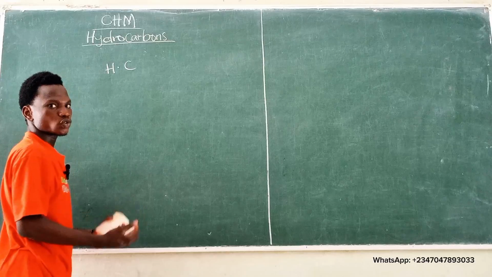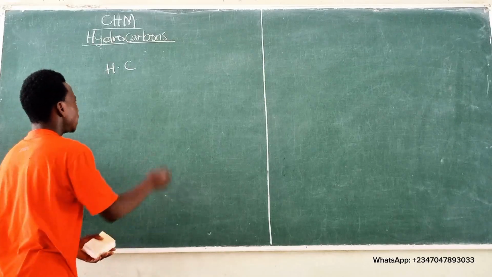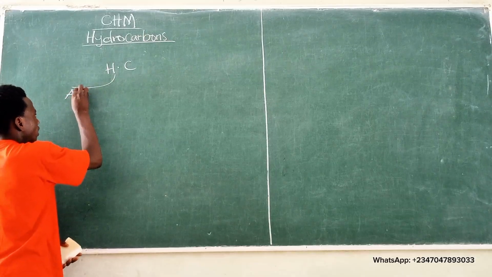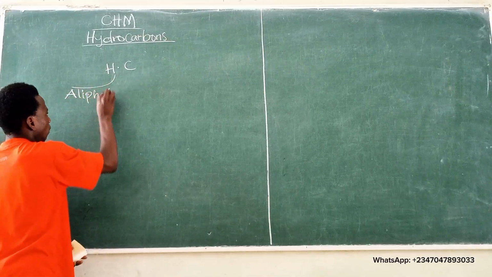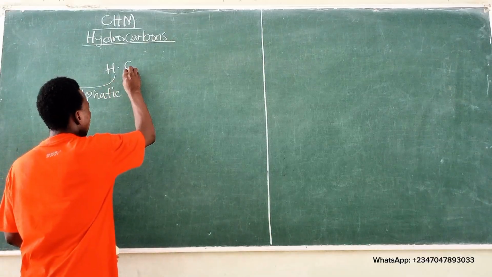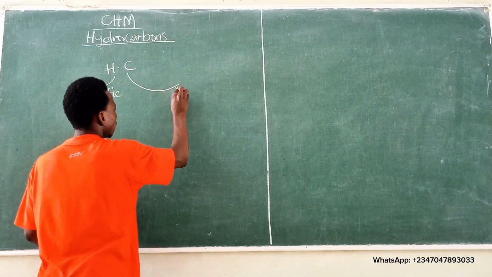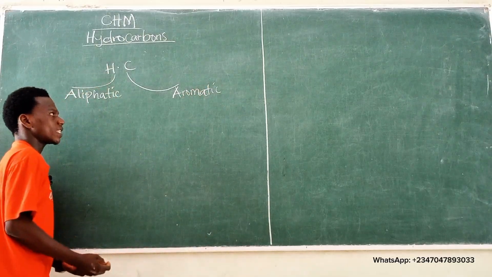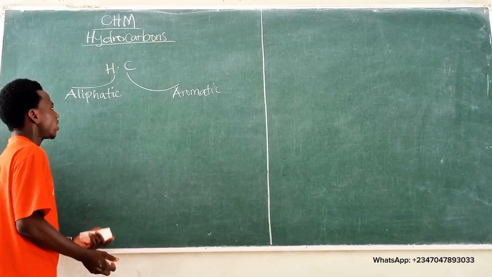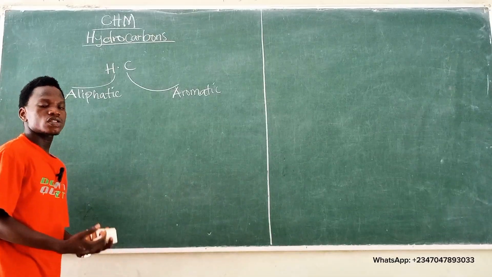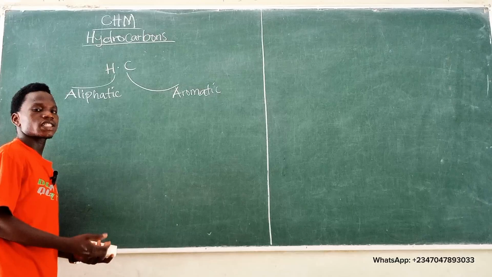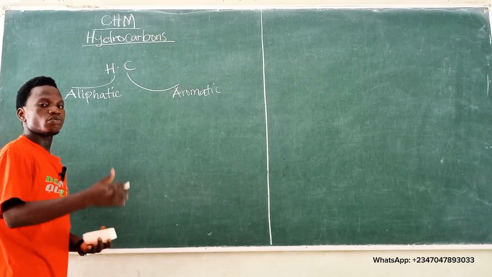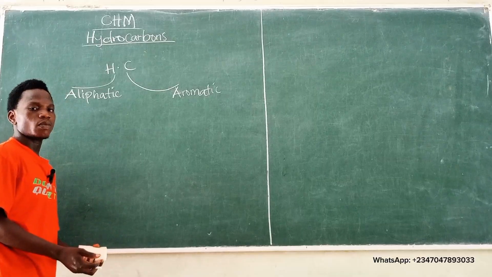Now, hydrocarbons are divided into two. We have the aliphatic and we also have the aromatic hydrocarbons. Aliphatic hydrocarbons are those hydrocarbons that contain carbon-carbon straight chain, carbon-carbon branch chain, or carbon-carbon ring chain.